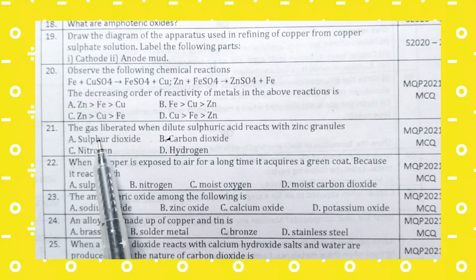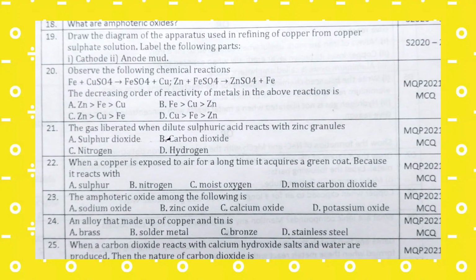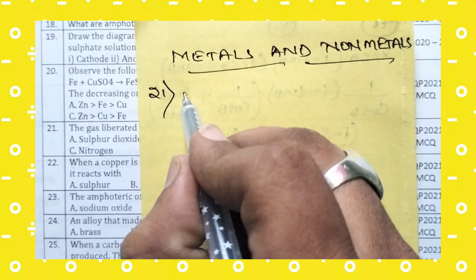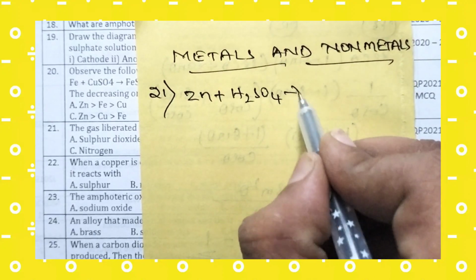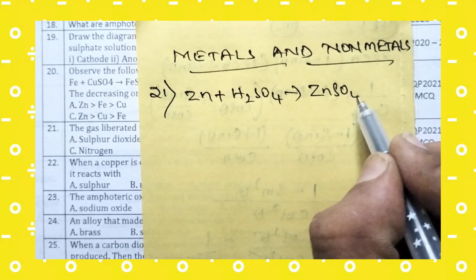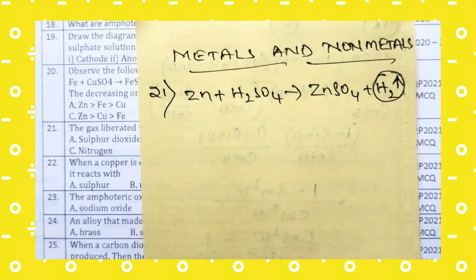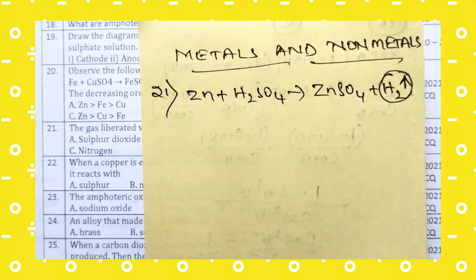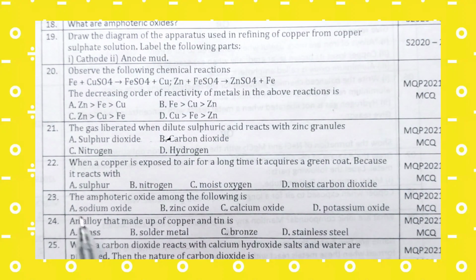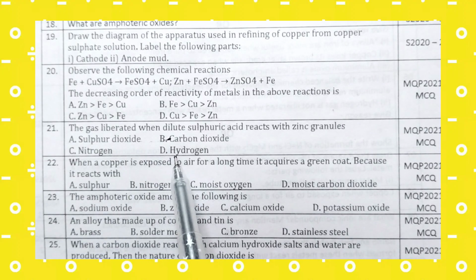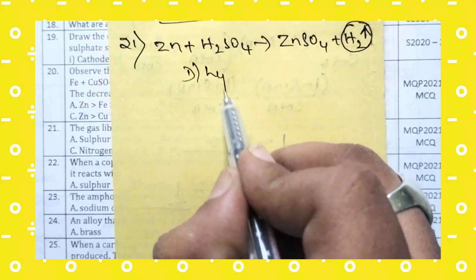The 21st question is, the gas liberated when dilute sulfuric acid reacts with zinc granules is. Zn reacts with sulfuric acid to give rise to ZnSO4 plus H2. So which gas is liberated? Hydrogen gas is liberated. So the gas liberated when zinc reacts with dilute sulfuric acid is hydrogen. The right answer for the 21st question is option D, hydrogen.